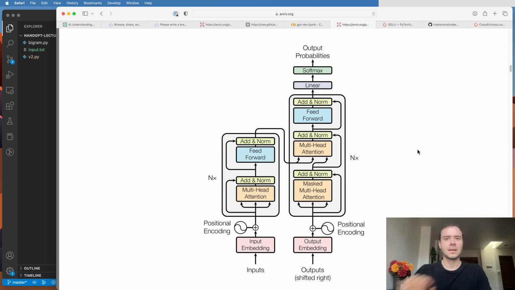And so it helps to create multiple independent channels of communication, gather lots of different types of data, and then decode the output. Now going back to the paper for a second, of course I didn't explain this figure in full detail, but we are starting to see some components of what we've already implemented. We have the positional encodings, the token encodings that add, we have the masked multi-headed attention implemented. Now, here's another multi-headed attention, which is a cross attention to an encoder, which we're not going to implement in this case. I'm going to come back to that later. But I want you to notice that there's a feed-forward part here, and then this is grouped into a block that gets repeated again and again.